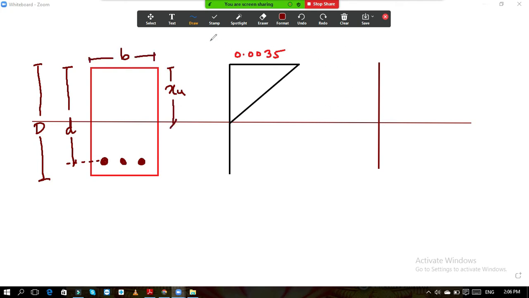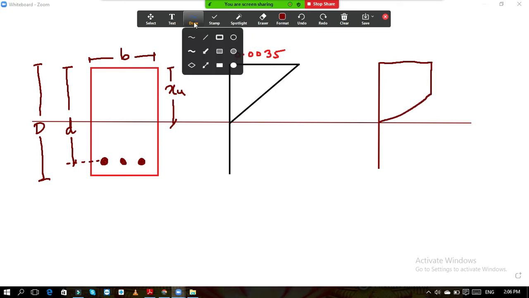Now if I draw the diagram, it will be in a straight line up to some point, and then there is a parabola.